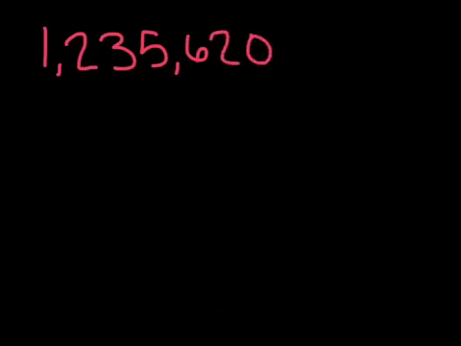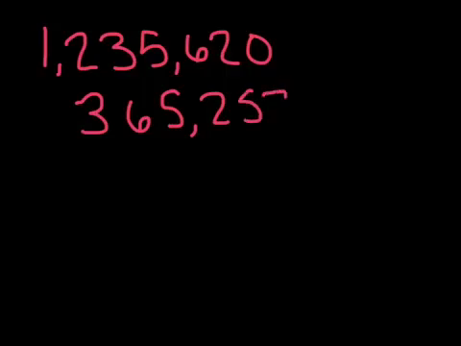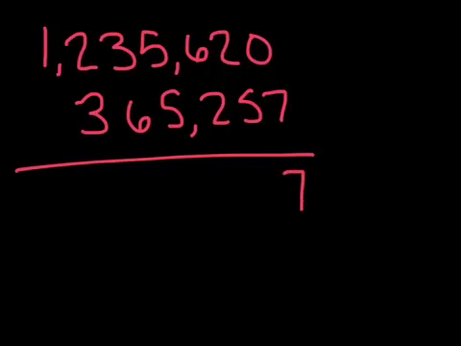Okay, I hope that at this point you understand addition with regrouping. Remember, it's just a consistent thing. You can carry your numbers out to the millions. So for example, I could have 1,235,620 plus 300,065,257. And if I add that together, 0 plus 7 is 7, 2 plus 5 is 7, 6 plus 2 is 8,